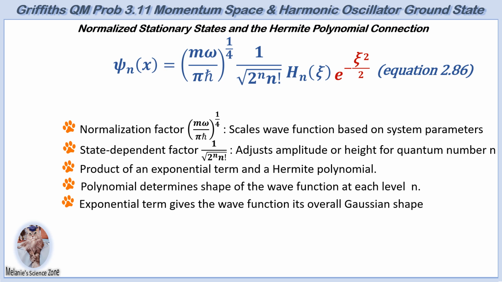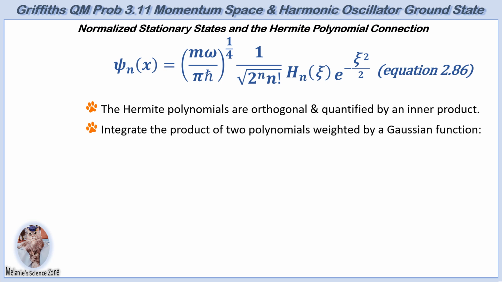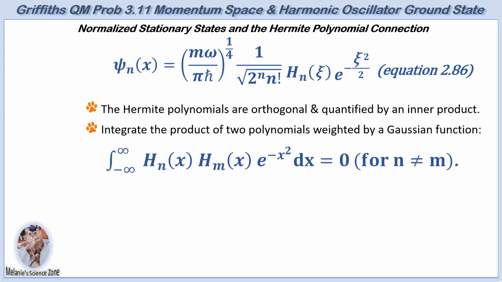Hermite polynomials are orthogonal in the context of the quantum harmonic oscillator. In mathematics, orthogonal means that two functions are independent in a specific way, which is quantified by an inner product. For Hermite polynomials, this inner product involves integrating the product of two Hermite polynomials weighted by a Gaussian exponential function. The inner product determines the degree of overlap between two different functions.